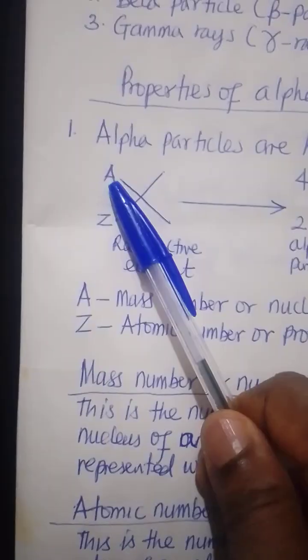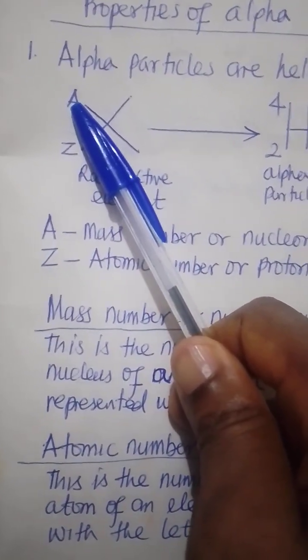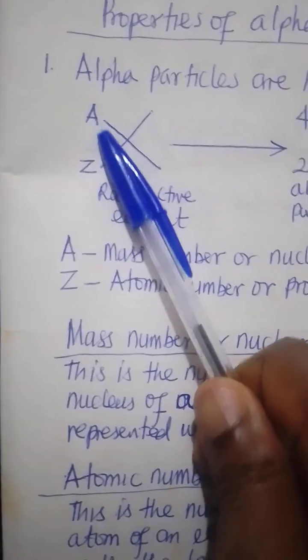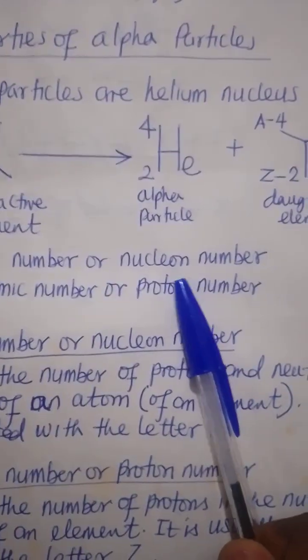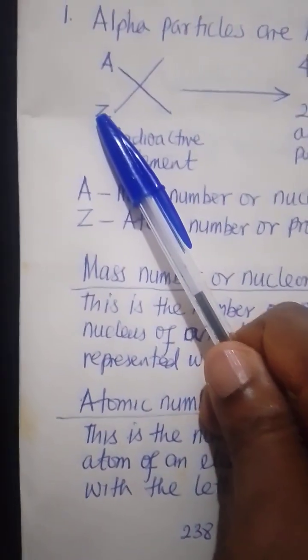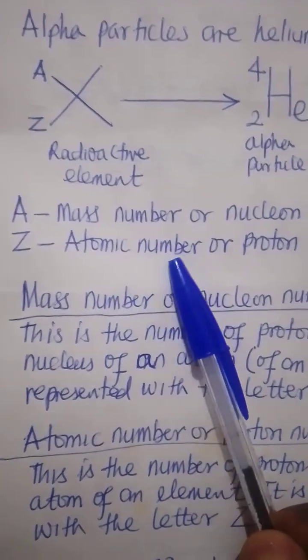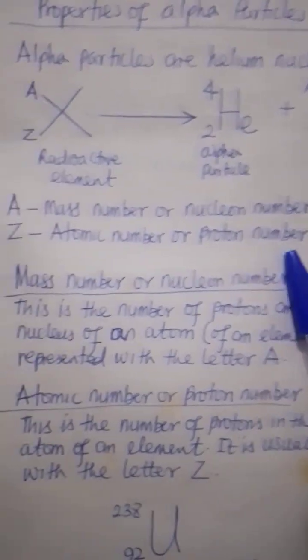Now, the A there, you are familiar with that. You must have been taught that in your previous class. A there is the mass number, or what we call the nucleon number. The Z is the atomic number, or what we call the proton number.